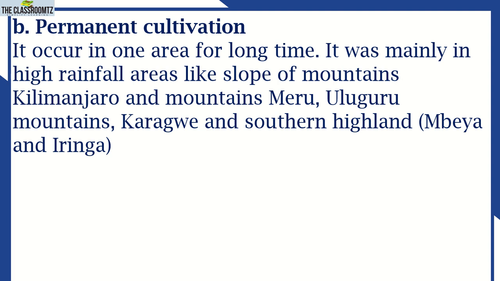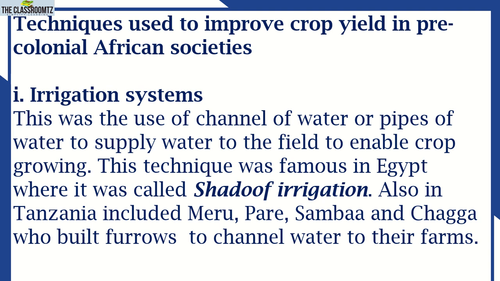These are the two categories of crop cultivation, the first type of agriculture. So the first type of agriculture is crop cultivation. Inside crop cultivation, we have shifting cultivation and permanent cultivation. I'm sure we are together, my dear students.